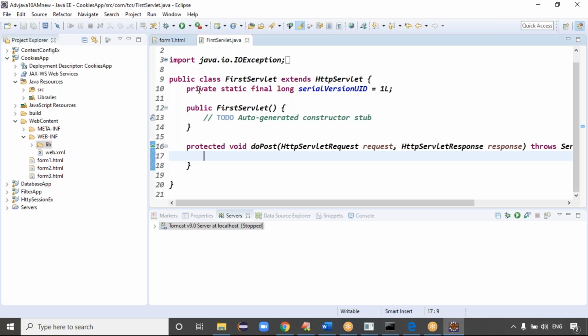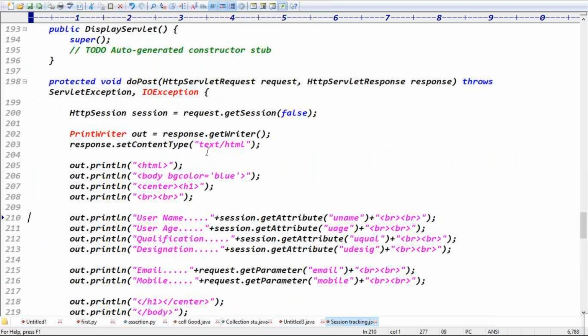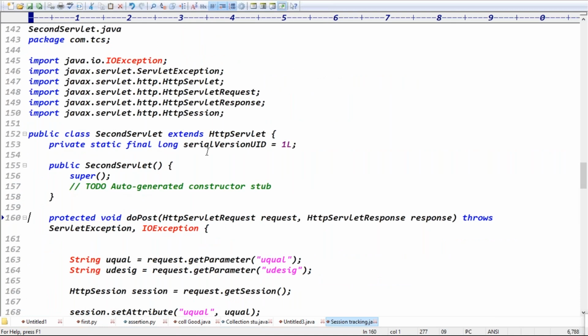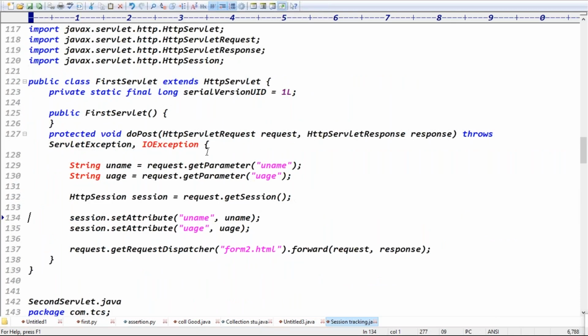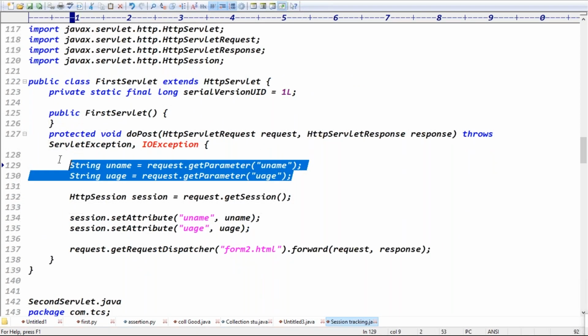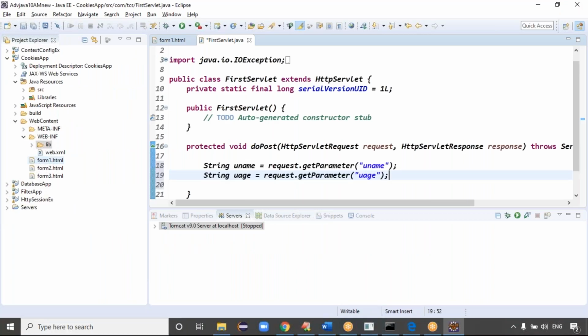As usual, like in yesterday's class, what we are doing at server side, first of all, read the request data. In yesterday's class, we just read the request data. The same way, read the requested data first. Get the username and user age, using request get parameter of username and user age.